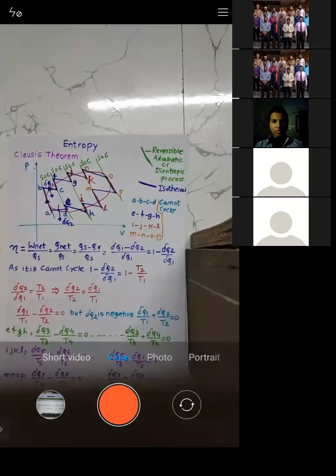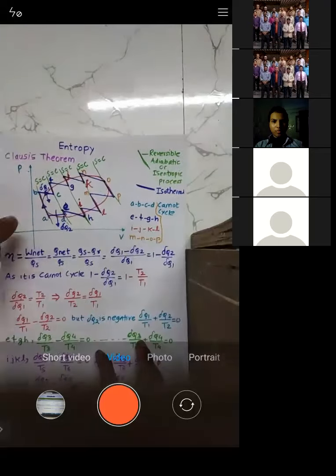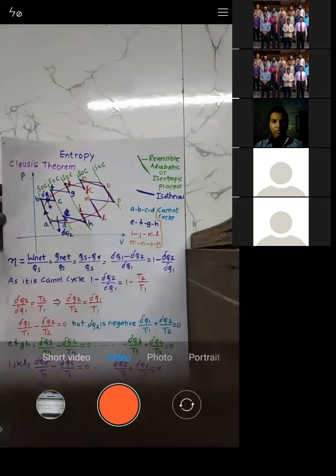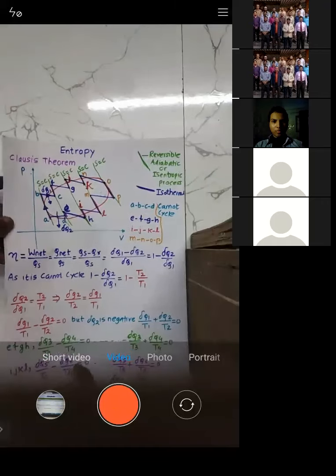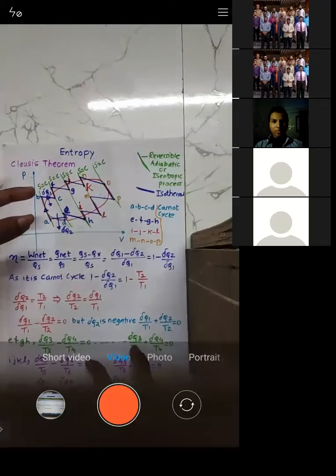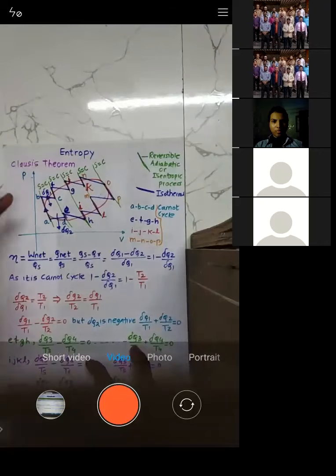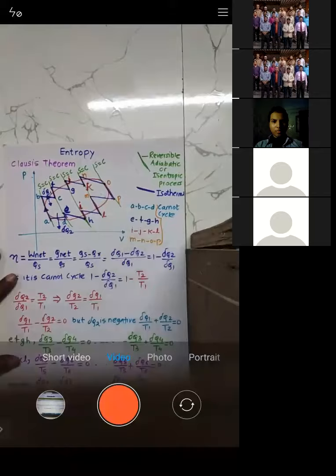Okay, so what we'll do today, we will conclude the session, and in the next session we will see Clausius inequality. Now we have seen the Clausius theorem. In the next lecture, we will see Clausius inequality, followed by the principle of increase of entropy, and followed by the expression for change in entropy. Once these three points get covered, we can start with the problems on entropy. So today we will conclude this session, and in the next session we will continue this.